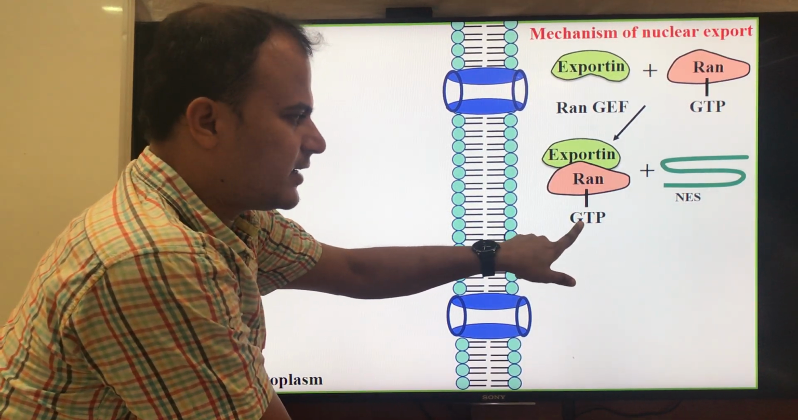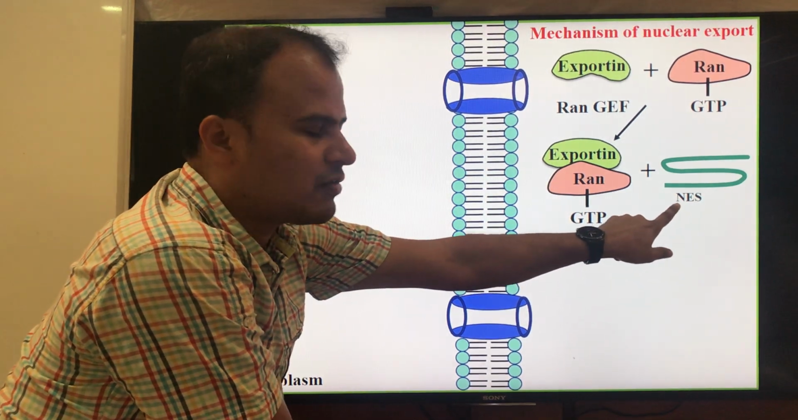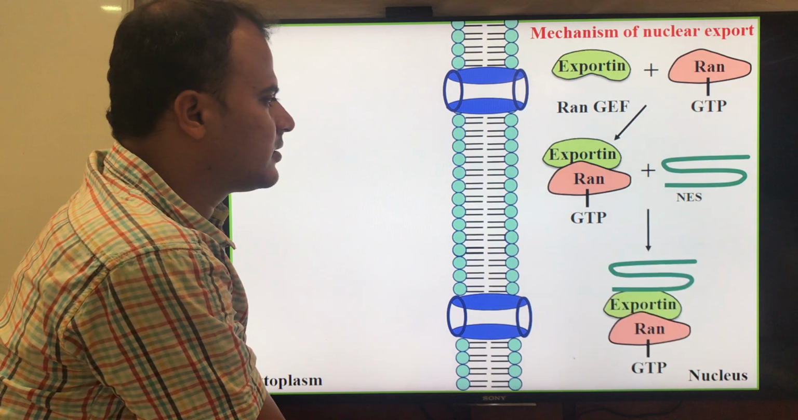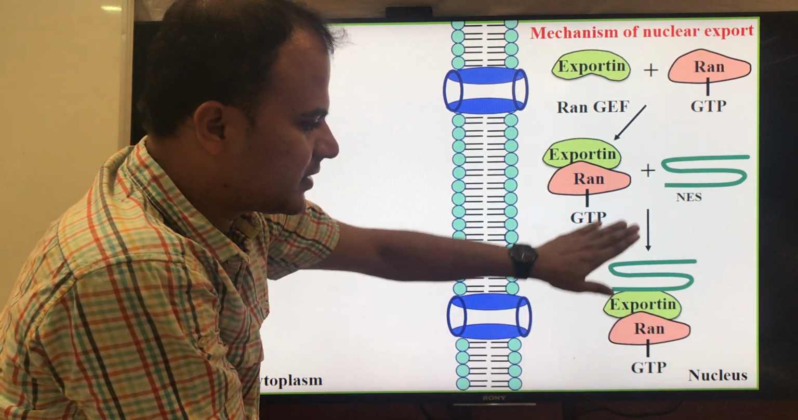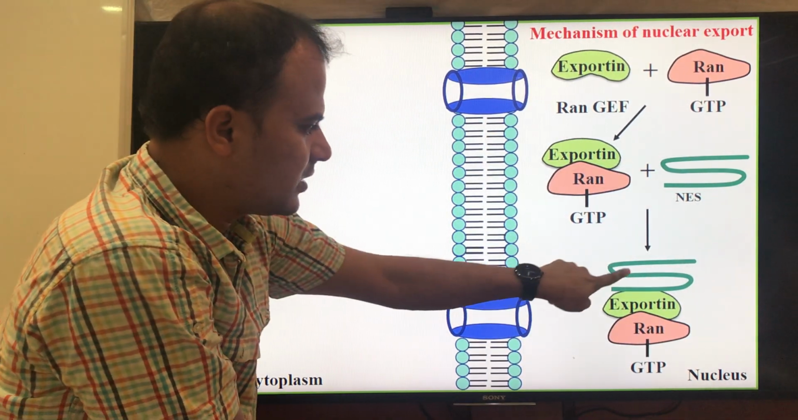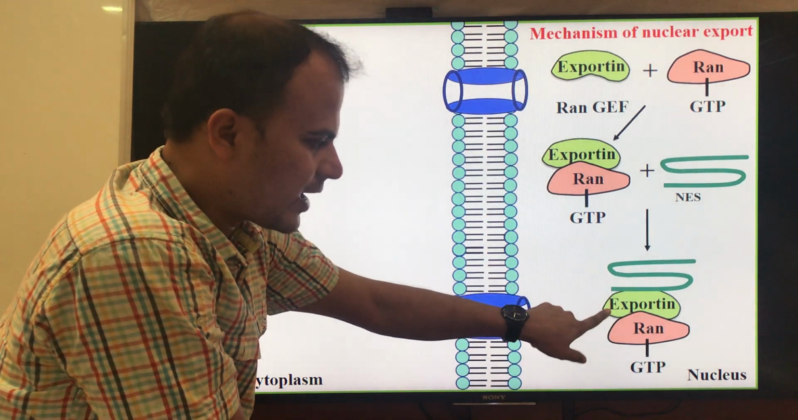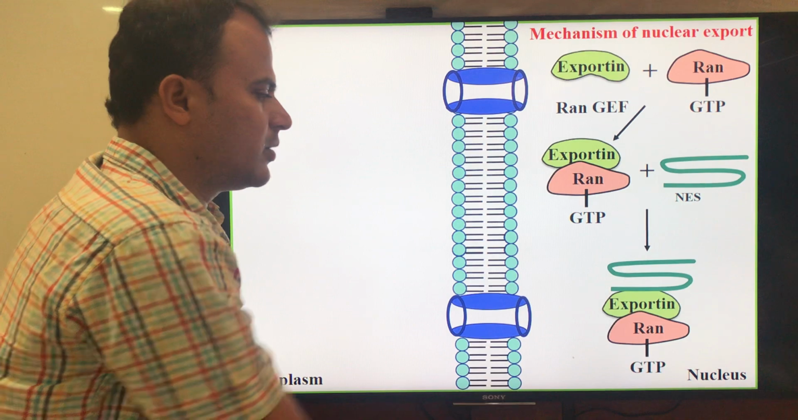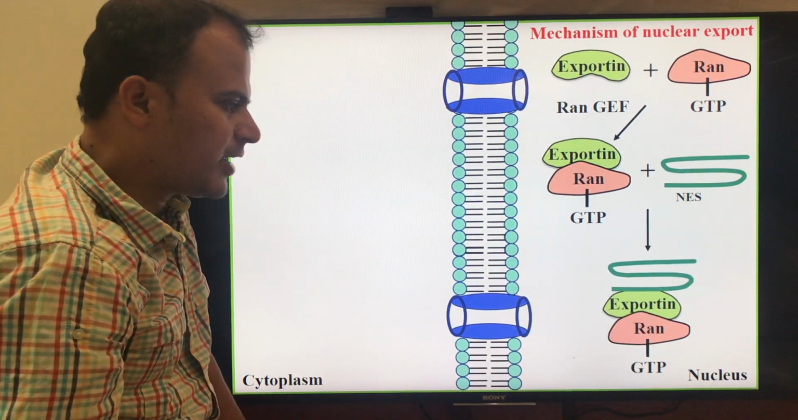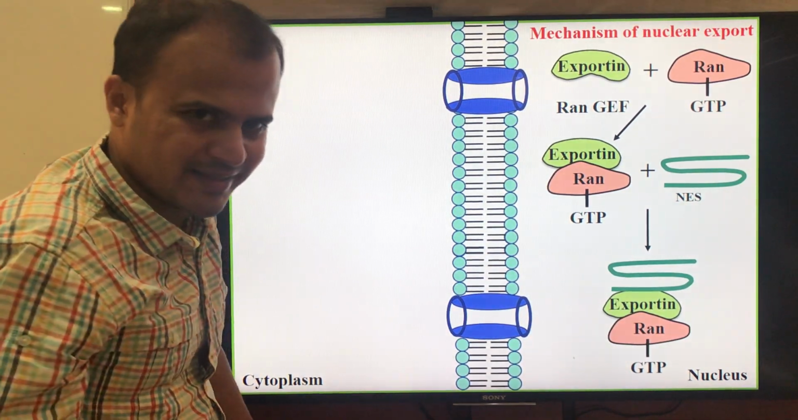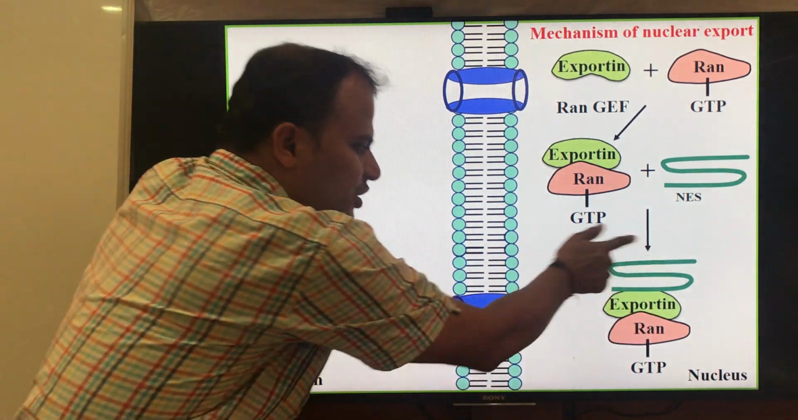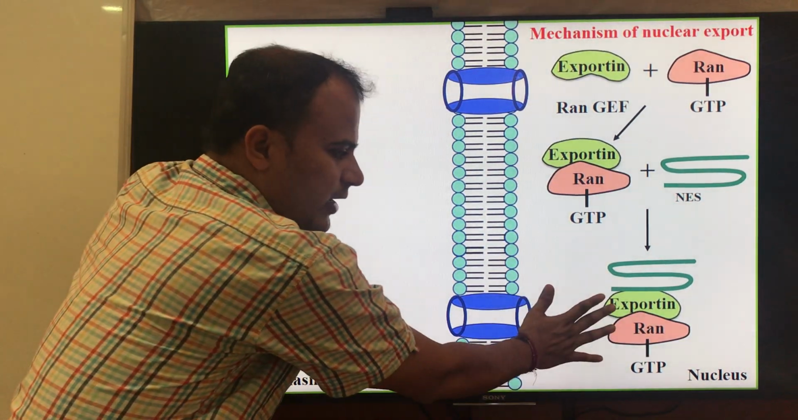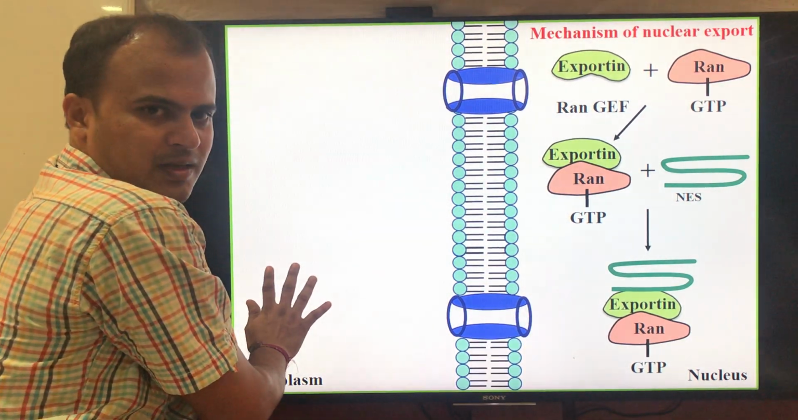Now, exportin with the RAN in the GTP bound form, then we have the cargo, that is NES. They form a complex, a trimolecular cargo complex. There is a protein to be carried, then the exportin, then the RAN in the GTP bound form. So this forms the trimolecular complex. Obviously, the concentration of the trimolecular complex is higher in the nucleus than the cytoplasm.